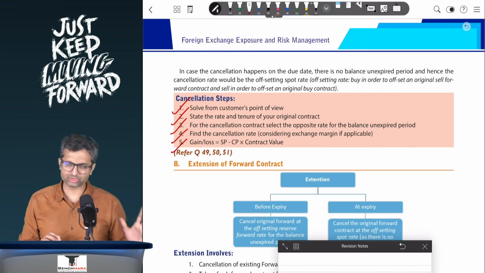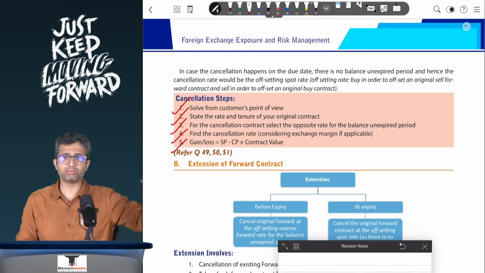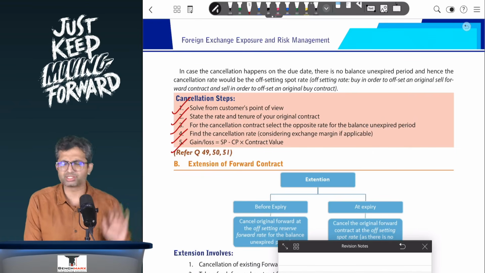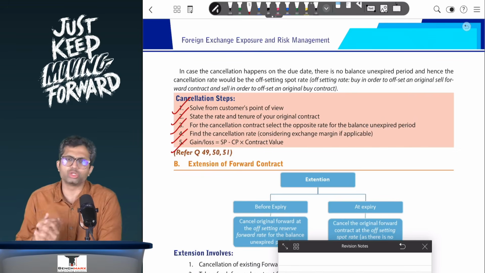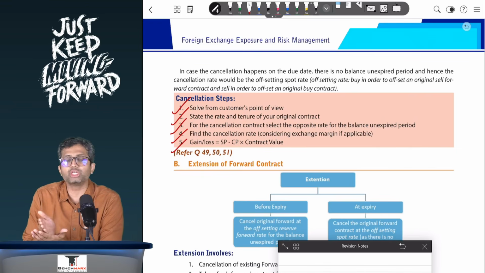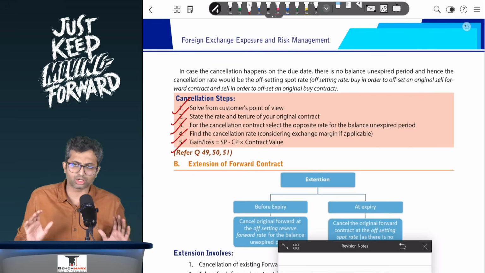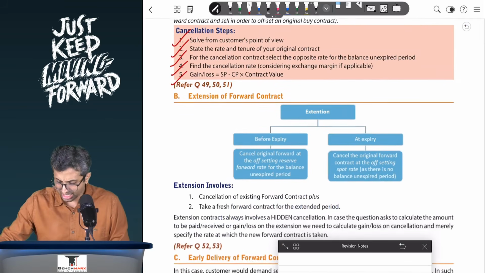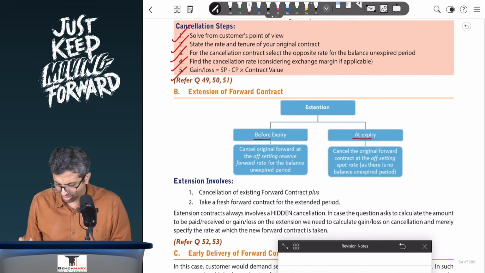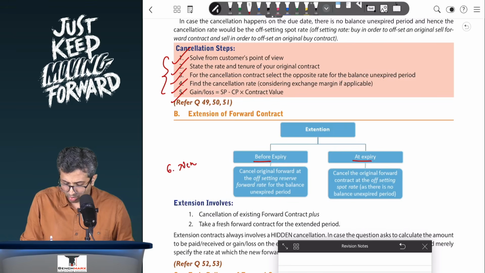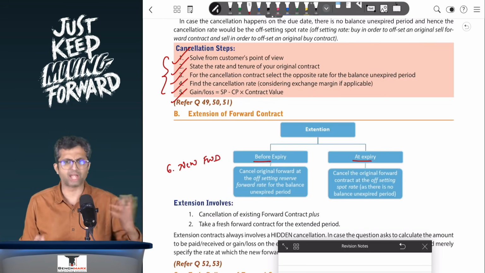Extension can be demanded before the due date, in which case cancellation will be by the offsetting reverse forward rate for the balance unexpired period, or extension can be demanded on the due date, in which case it will be by cancellation of the offsetting spot contract. So the existing contract gets cancelled and you will take the new contract. So that is extension, which can be done before expiry or at expiry. Basically the steps will remain the same as cancellation, plus over here you will have a 6th step for the new forward contract at the prevailing rate.